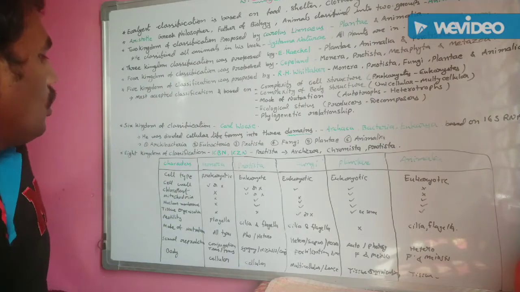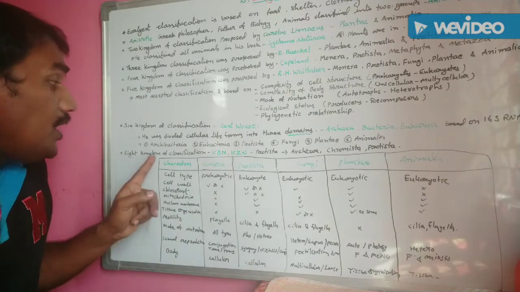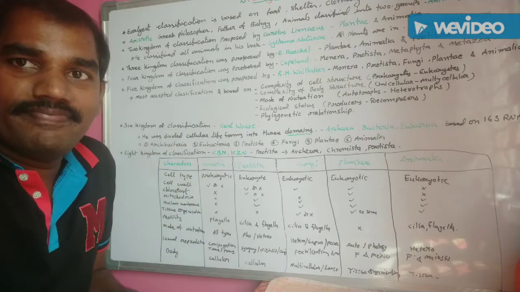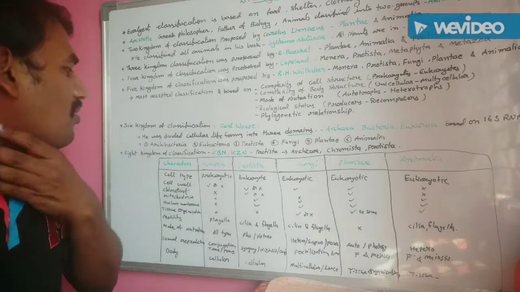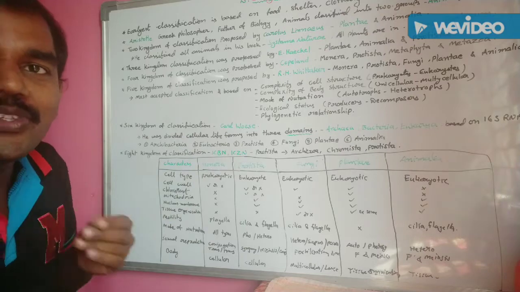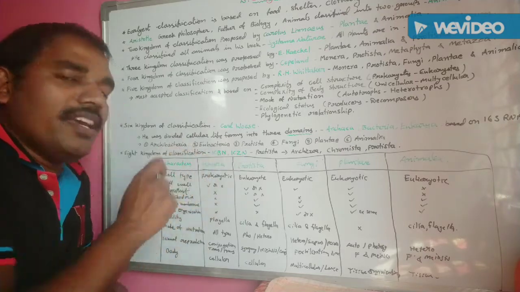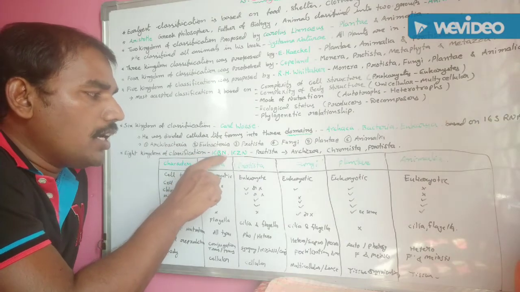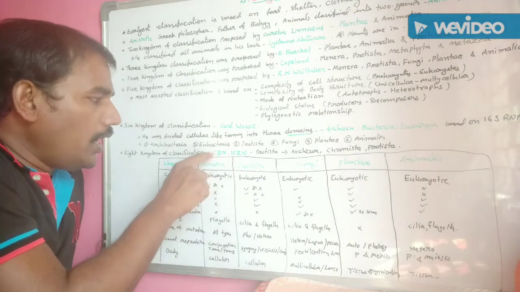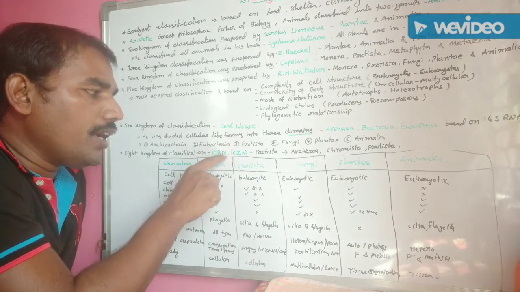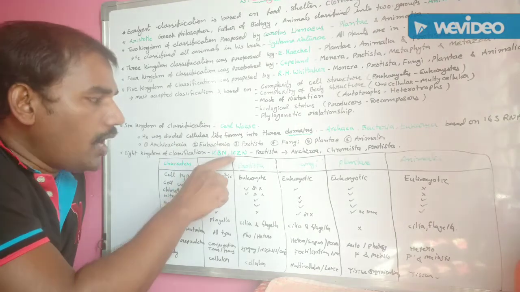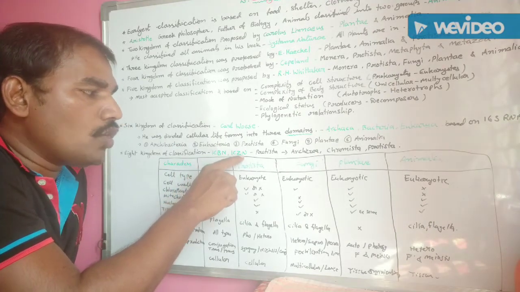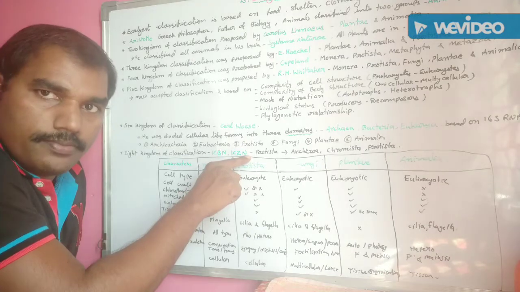Okay. Next one, the eight kingdom classification. The eight kingdom classification is also introduced by the ICBN, which means International Code for Botanical Nomenclature. Another one, International Code for Zoological Nomenclature.